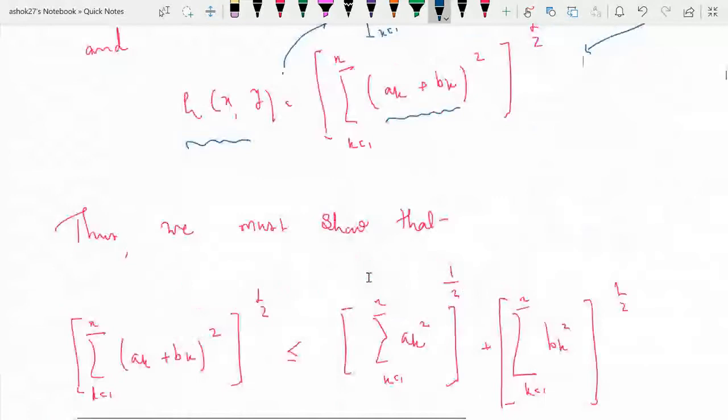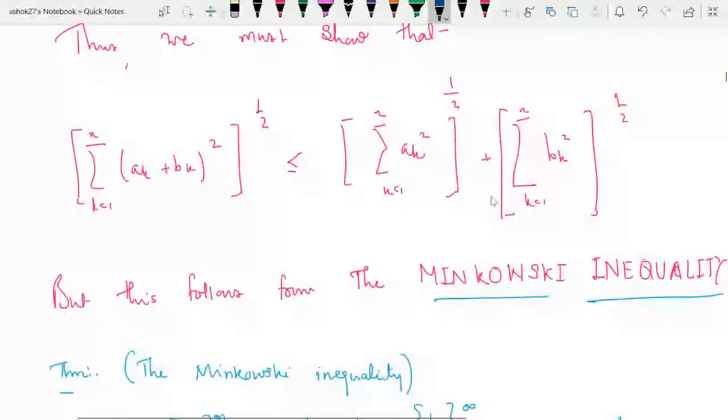So what we should prove here, if we replace x and y by ak and bk, what is our ultimate claim? It will be that summation ak plus bk its square and whole its power half should be less than or equal to summation ak square whole its power half plus summation bk square whole its power half. And actually this is nothing but Minkowski inequality, which is not part of our syllabus.